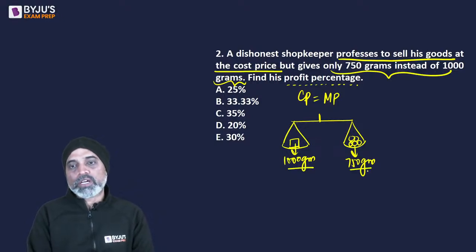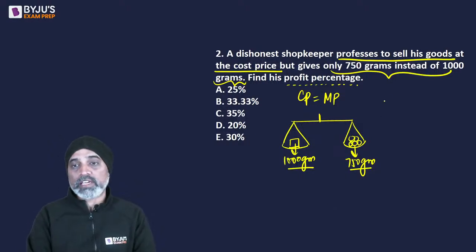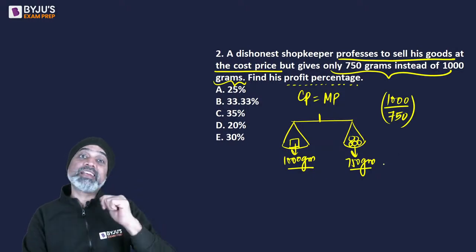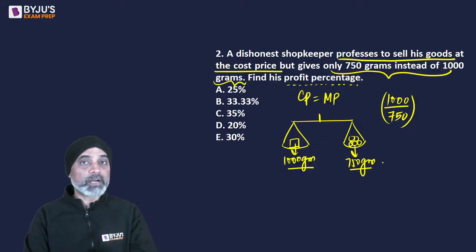Since we have two numbers, one of them is the numerator, another is the denominator. First thing. Second thing, we need a profit. Profit means we need to have a fraction more than 1. A fraction more than 1 only happens when we take 1000 and divide it by 750, because if I do the vice versa, I'll get a fraction less than 1, which represents a loss. So profit के लिए एक से बड़ा चाहिए.